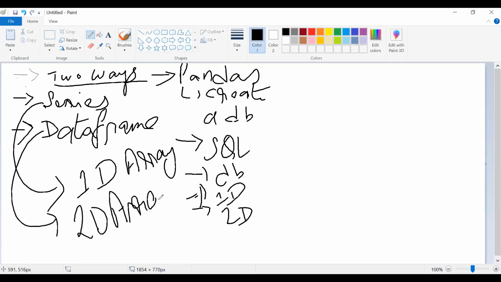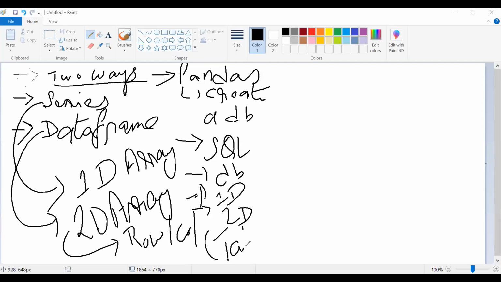Mostly in real time we are working on the 2D, because that gives us the row-column view. Row-column view means a table format view, which we also work with in SQL. The table view gives us the rows and columns with the data fields and all. So today we'll be discussing only Series. Tomorrow we'll go ahead with the DataFrame.